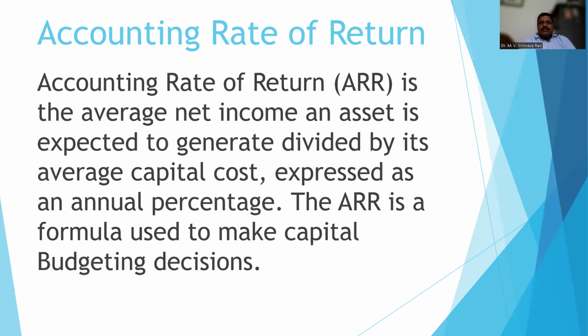The second one is the accounting rate of return, ARR. Accounting rate of return is the average net income an asset is expected to generate as a dividend. What is the meaning of dividend? Dividend means the amount which may be given to the shareholder in the form of a share of the profits.